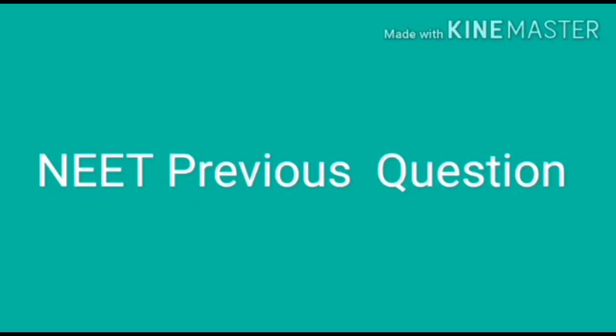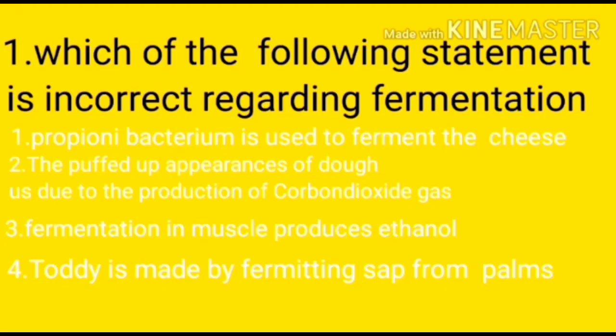We can see a few of the questions asked in previous NEET exams from the discussed topic. Question number 1: which of the following statements is incorrect regarding fermentation? Option 1: Propionibacterium is used to ferment cheese. Option 2: the puffed up appearance of dough is due to the production of carbon dioxide gas.